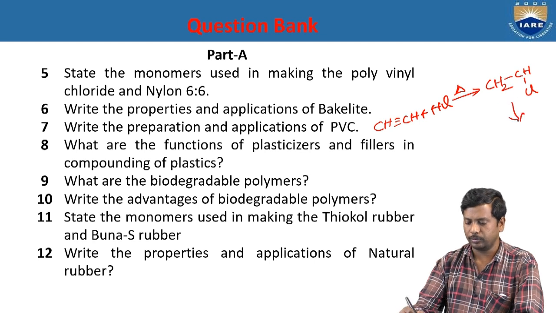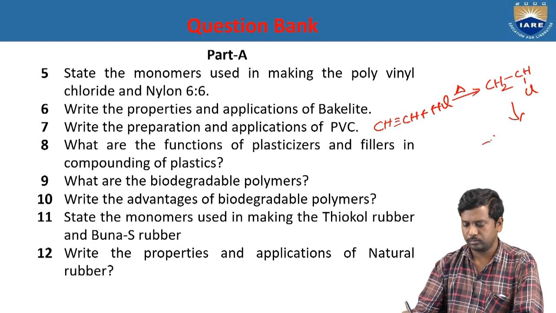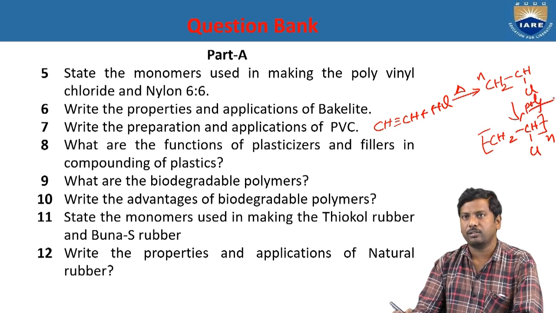This vinyl chloride undergoes polymerization to give polyvinyl chloride. That means n moles of vinyl chloride undergo polymerization to give polyvinyl chloride. And for applications, this PVC material is used for electrical wires, tubes, PVC pipes, and home appliances.